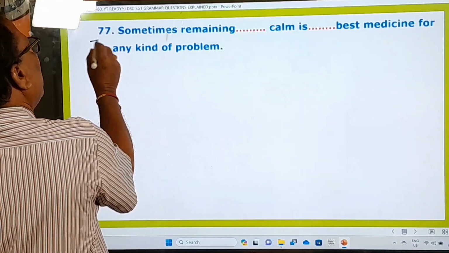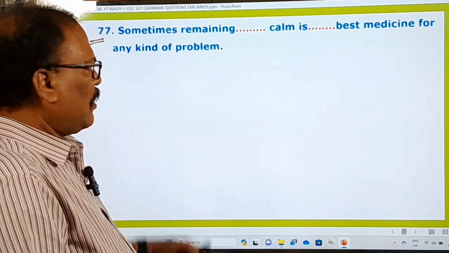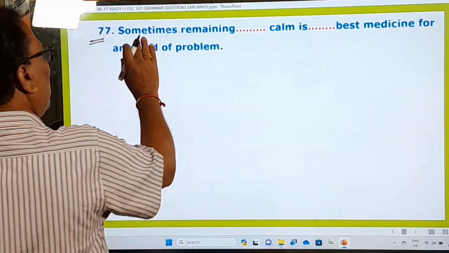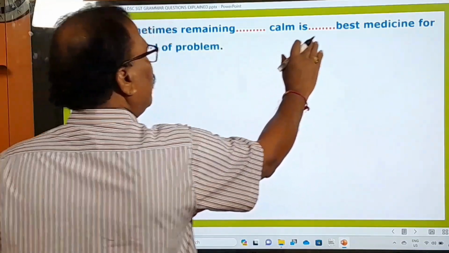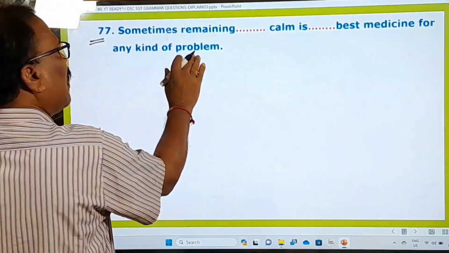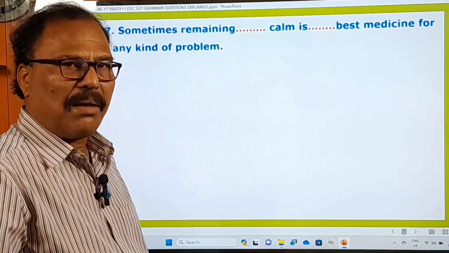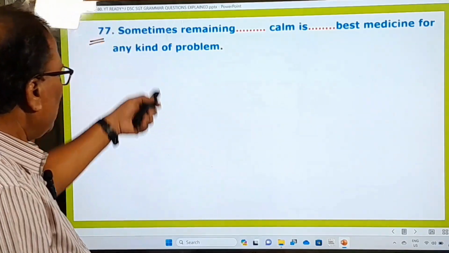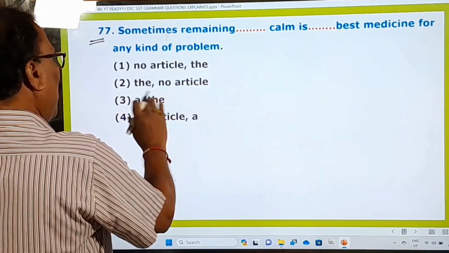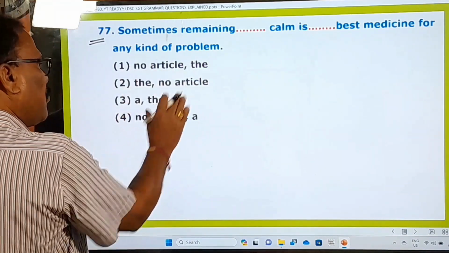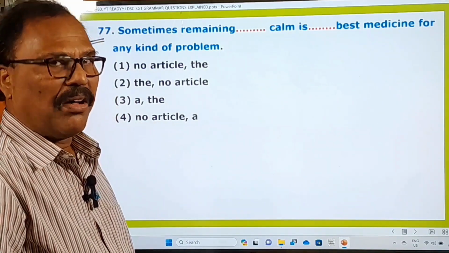Now, from the 77th question onwards, your grammar questions have begun in that question paper, right? And what is the 77th question? "Sometimes remaining dash calm, dash the best medicine for any kind of problem." So this is the question given here. And now what is the examiner asking you to do? So let us see the options and let us decide. No article, no article. So from this we understand that this question is all about the use of the articles, right?